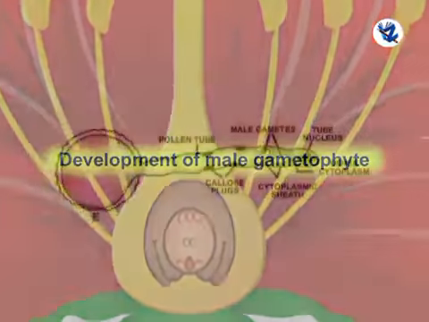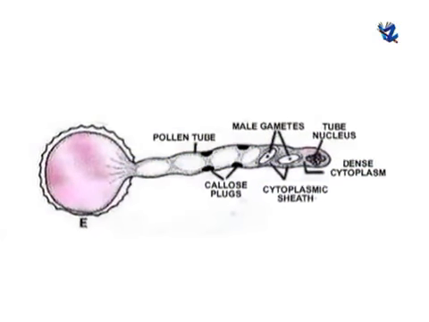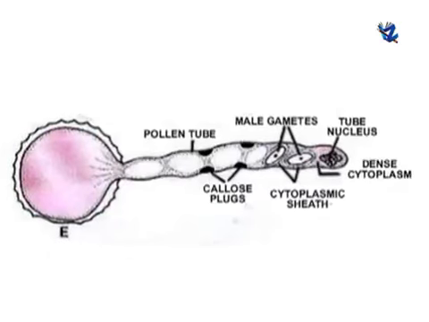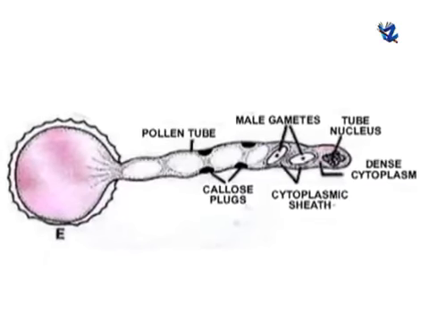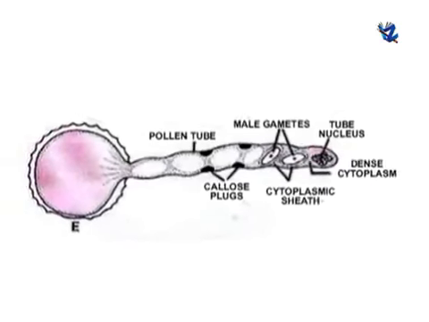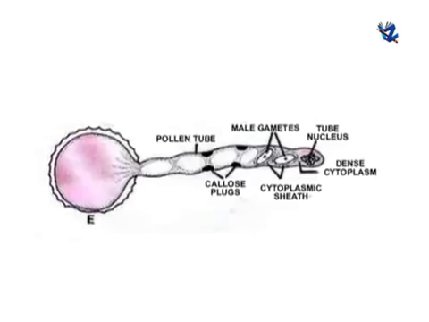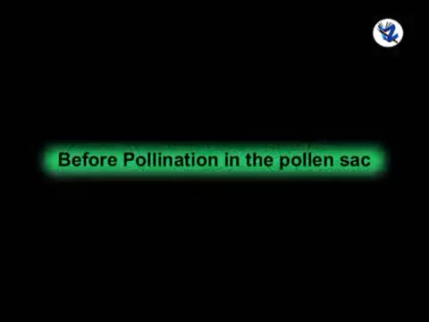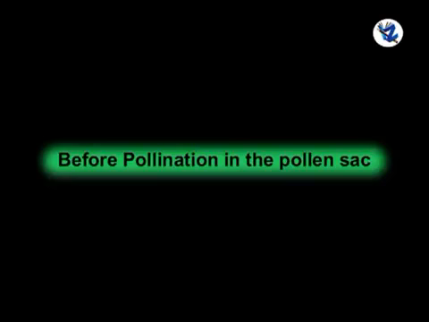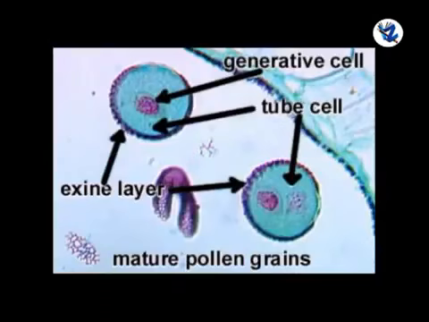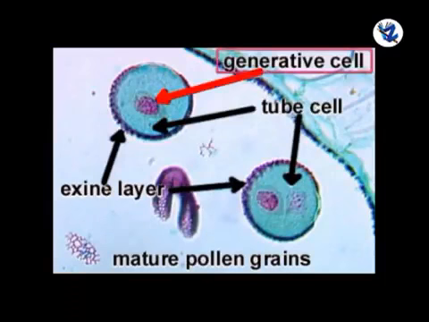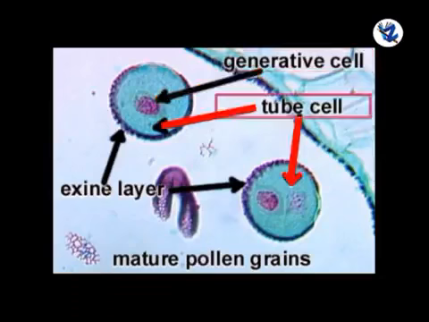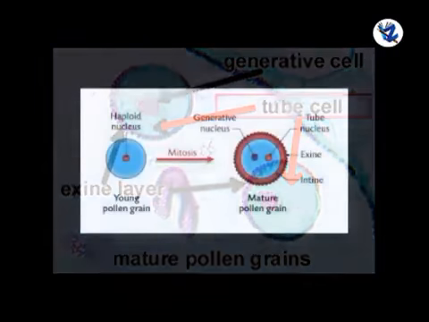Development of male gametophyte. The microspore or pollen grain is the first cell of the male gametophyte. The development is endosporic and monosporic. It is completed in two stages. First, before pollination in the pollen sac. The protoplast of the pollen grain divides mitotically to form two unequal cells, that is, a small generative cell and a large vegetative or tube cell.